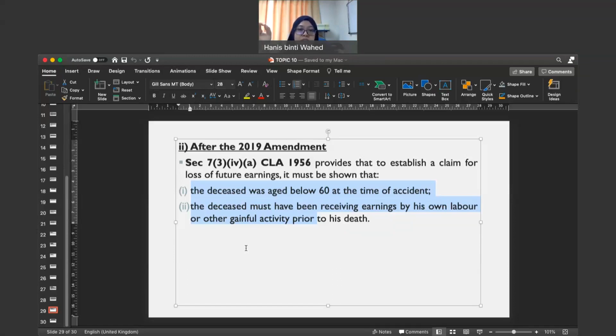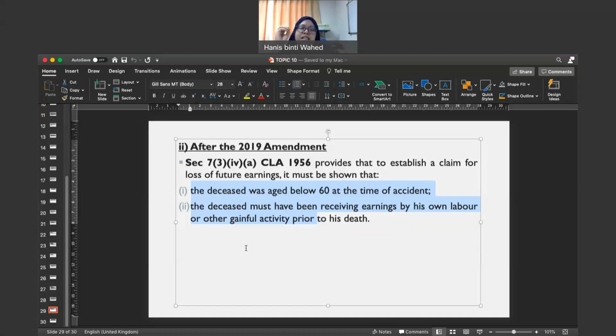After 2019, the amount is 30K. Okay, 30K. And then, what are the conditions that you need to fulfill before you can apply for bereavement? The conditions are stated in section 7, subsection 3B. 3B ya, 3B yang huruf besar ya, 3B of the Civil Law Act 1956. You boleh tengoklah apa dia punya conditions dia.